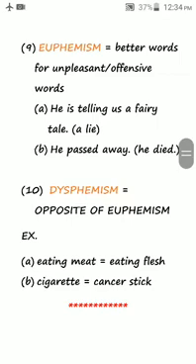Number 9, euphemism. Euphemism is better words for unpleasant or offensive words. It's a use of better words. For example, A, he is telling us a fairy tale. So instead of saying he is a liar, you say he is telling us a fairy tale, not to offend him. B, he passed away. So instead of saying somebody is dead, you can say he passed away.